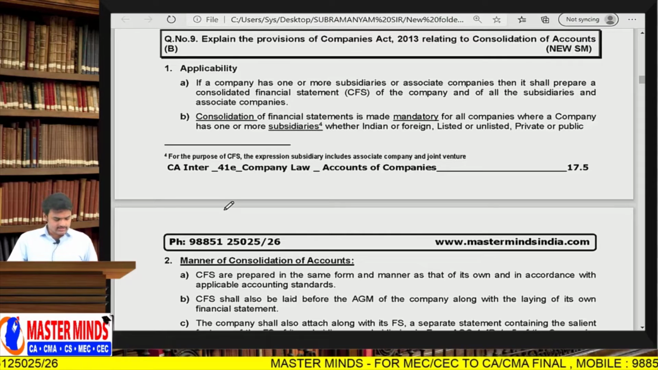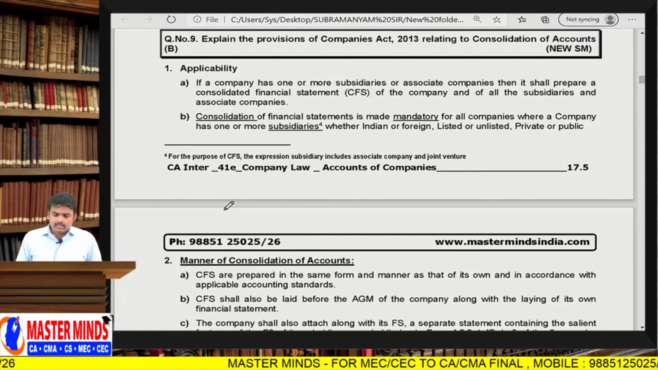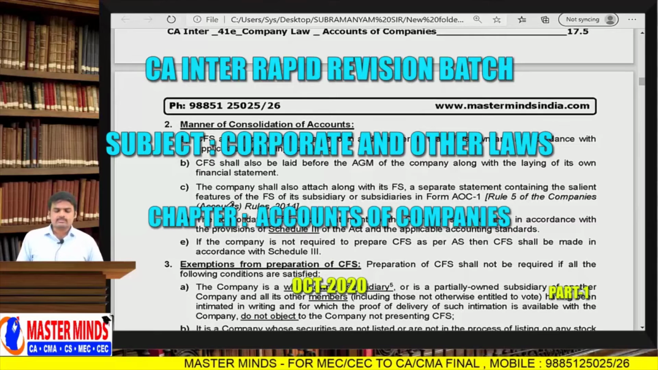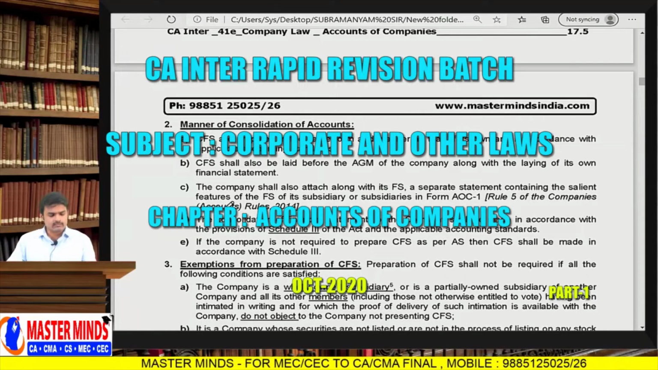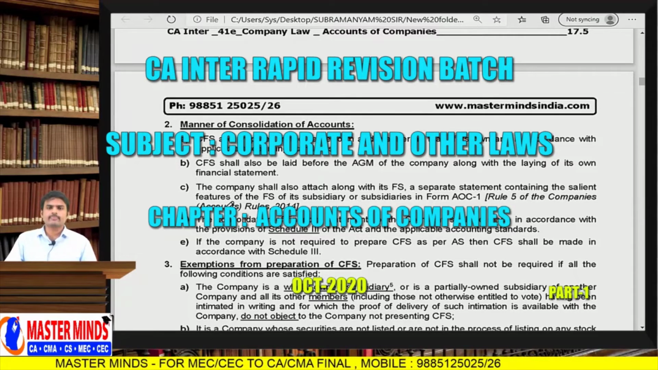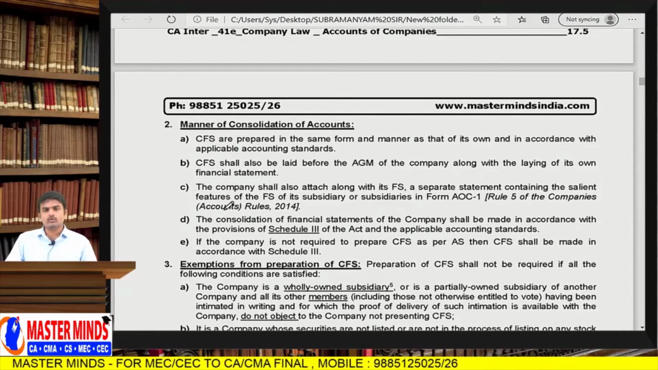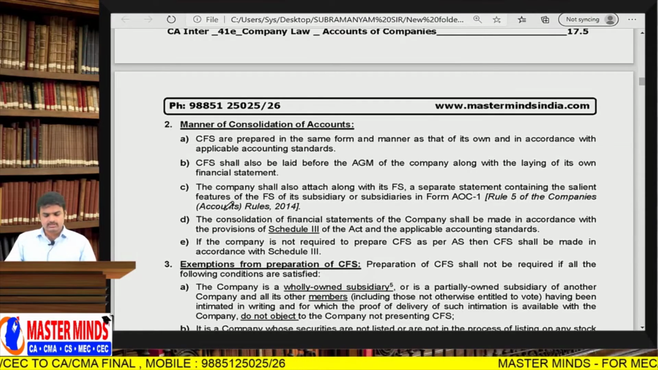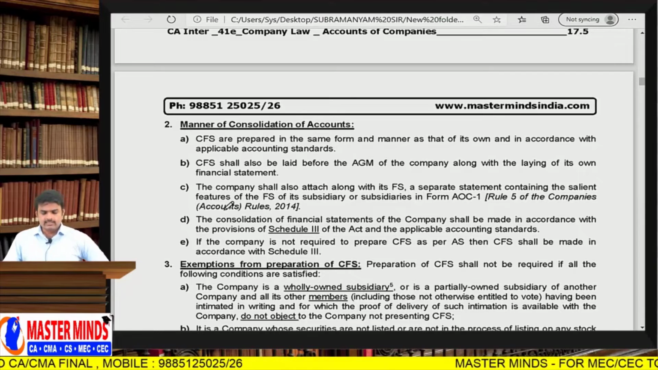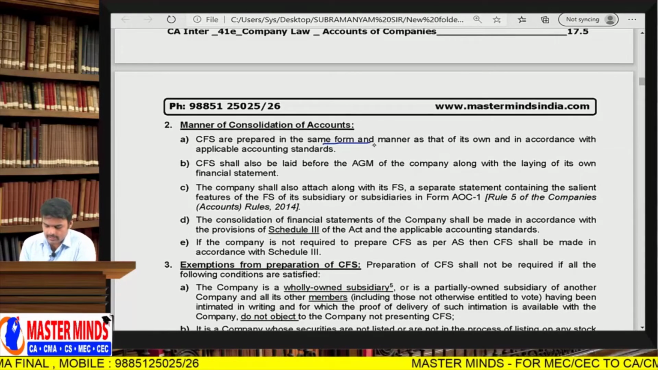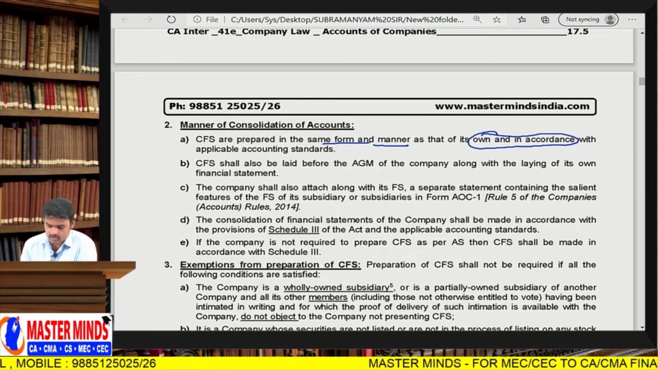So now the point here is, in which manner will the CFS be done? What is the manner for consolidation of financial statements? Consolidation of the accounts will be done in the same manner in which the holding company's financial statements were prepared. In the same manner, the consolidated financial statements will also be prepared. CFS are prepared in the same form and manner as its own and in accordance with the applicable accounting standards.